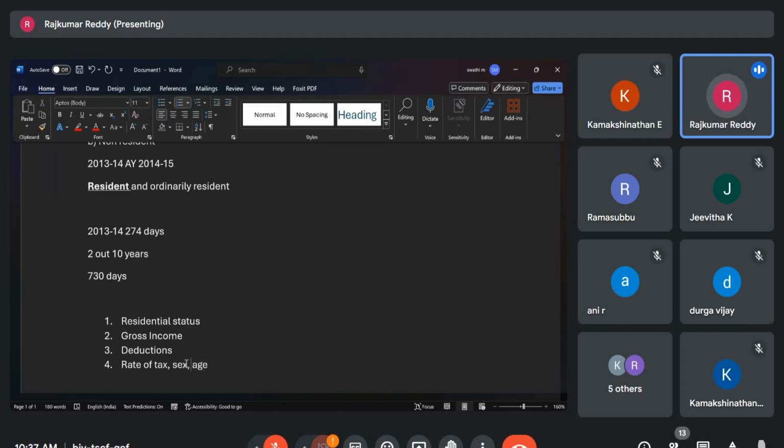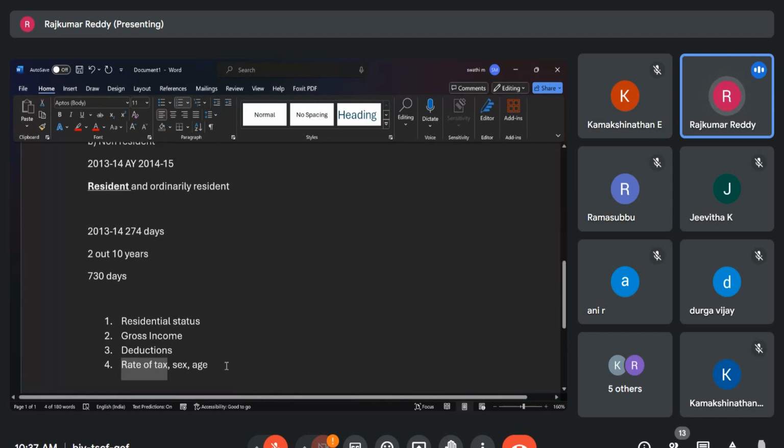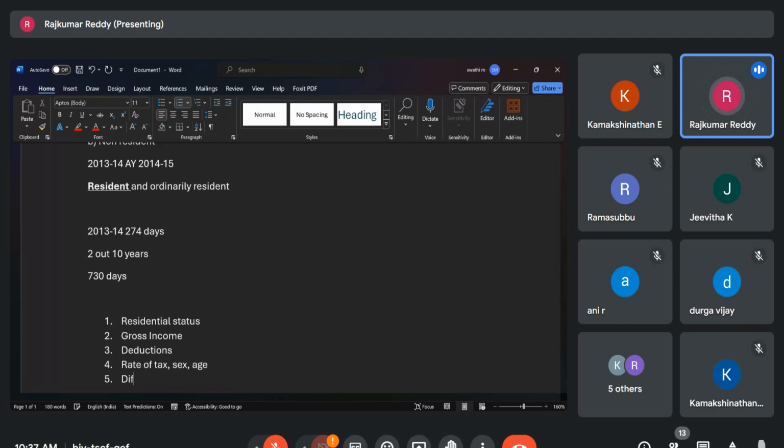Even if it is female, some additional benefits are available. Even depending on the rate of tax, capital gains taxes are different. If all these conditions are satisfied, next important are the different heads of income. So if all these 5 conditions are satisfied, only then one is liable to pay the tax.